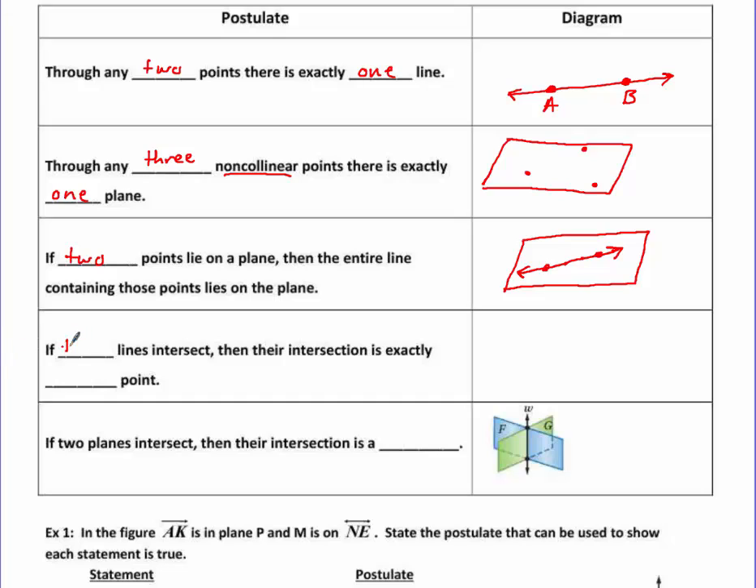Okay, if 2 lines intersect, so you can probably figure this one out. If 2 lines intersect, then their intersection is exactly 1 point. And if 2 planes intersect, as you see in this picture here, we have this green plane and we have the blue plane. Well, when they intersect, their intersection is a line.